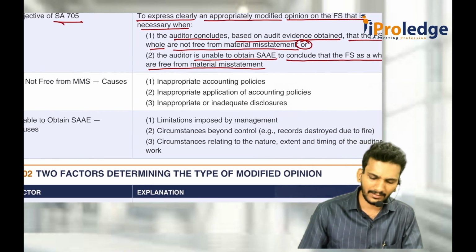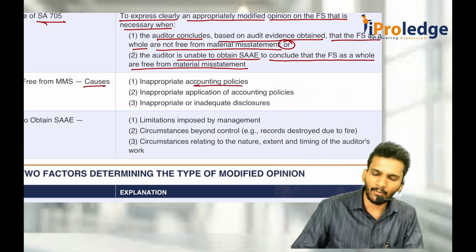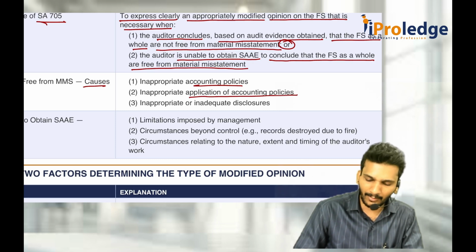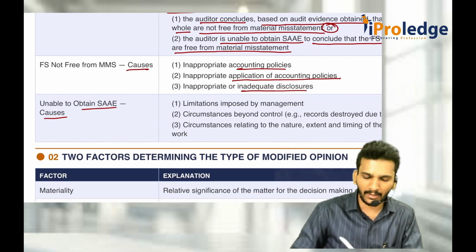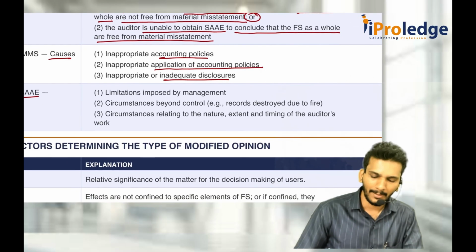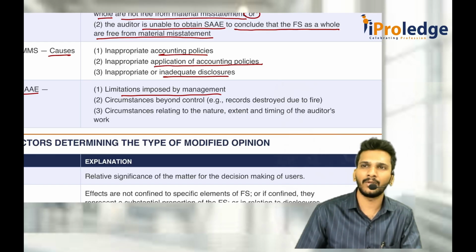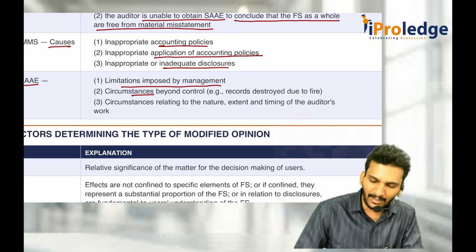What are the reasons, causes for material misstatement? Inappropriate accounting policy, inappropriate application of accounting policy, or inadequate disclosures. Unable to obtain sufficient and appropriate audit evidence. Now, why? Because management is putting some limitations. They are not allowing the employees to give the explanations, are not giving the full financial statements, or circumstances are beyond their control.